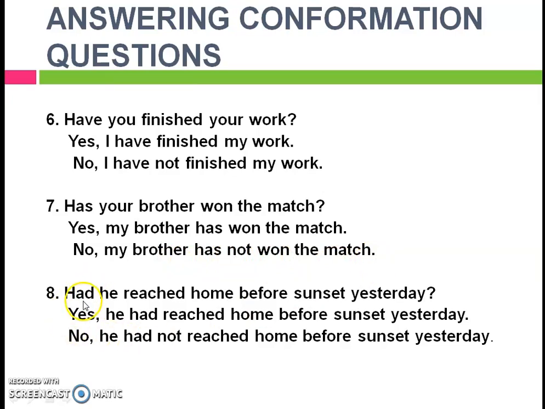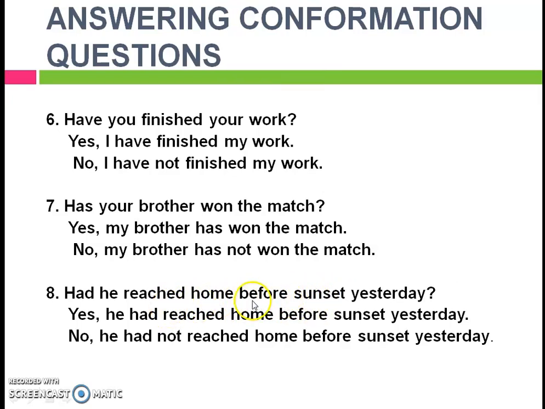Eighth example. Had he reached home before sunset yesterday? Yes, he had reached home before sunset yesterday. No, he had not reached home before sunset yesterday. Here you can observe there are two actions. One is the sunset and the other one is the person reaching home.